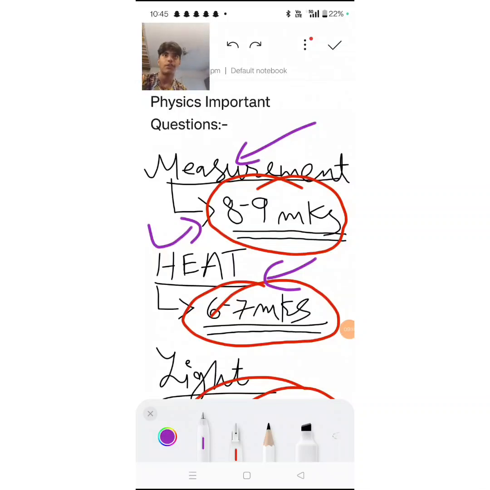Anomalous expansion related questions also, they can give you word problems, or they can give you application-based questions. Like they can say, how does it help in preserving aquatic life? All these are different pointers that will come under heat. So heat is a pretty important chapter. Don't skip it. Easily you can get 6 to 7 marks. Measurement is also an easy chapter.